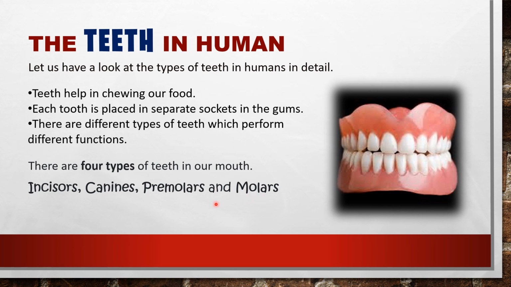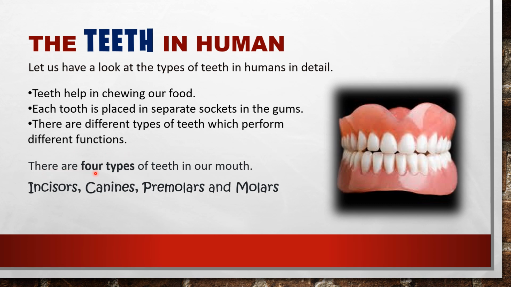Once again we will read this. Teeth help in chewing our food. Each tooth is placed in separate sockets in the gums. There are different types of teeth which perform different functions.